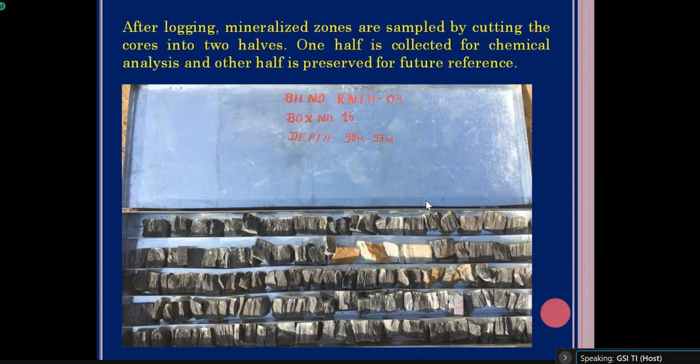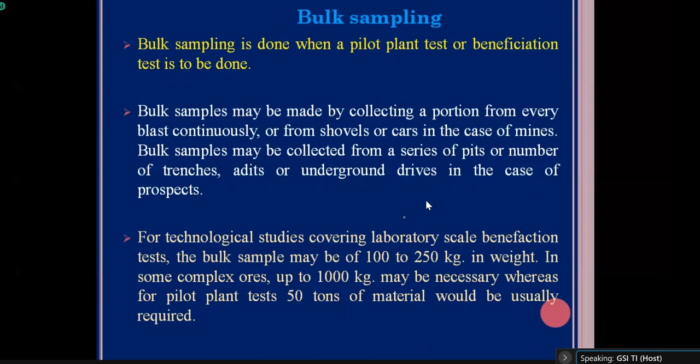Definitely one piece will be kept in the core box, and the other piece will be processed for chemical analysis. Then there is another type of sample, as I told you, bulk sample. For beneficiation purpose, the bulk sample is collected, and there are two types of beneficiation studies. One is called laboratory scale beneficiation study, the other is called plant scale beneficiation study. For laboratory scale, you have to collect 100 kg to 50 kg of sample, but in case of plant scale or pilot scale study, we have to collect thousands of kg, and sometimes up to 50 tons of samples need to be collected.